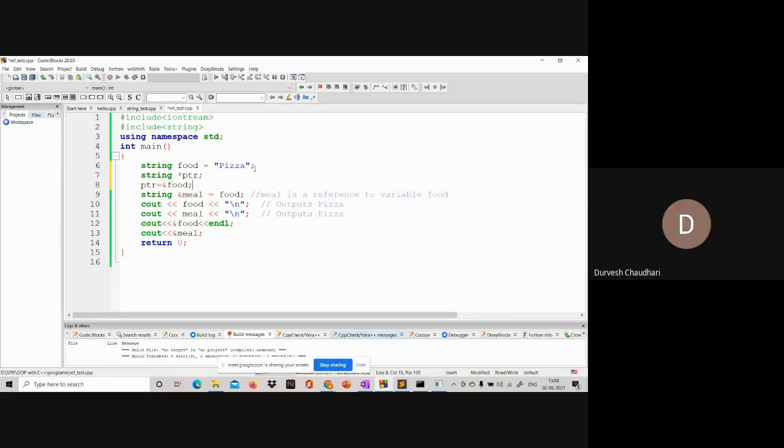Ma'am, does the code on line 9 mean that whatever is stored at food's address has to be stored at meal's address, meaning meal's address should be the same? It means that food and meal are aliases for each other. I can use the term meal or food for the same address. Yes. That is the meaning of that. Reference. Understood. Thank you.